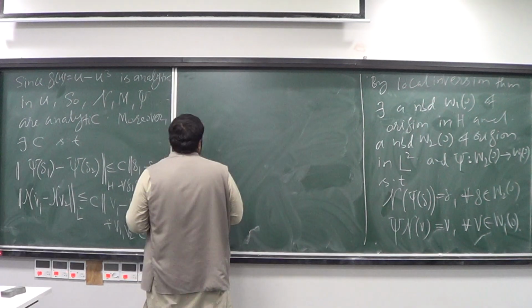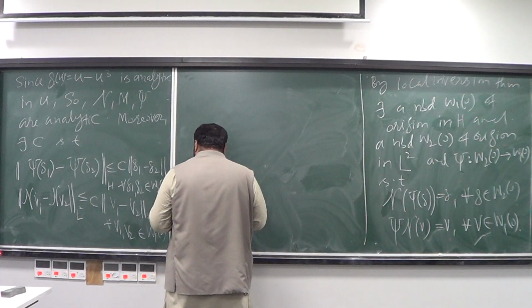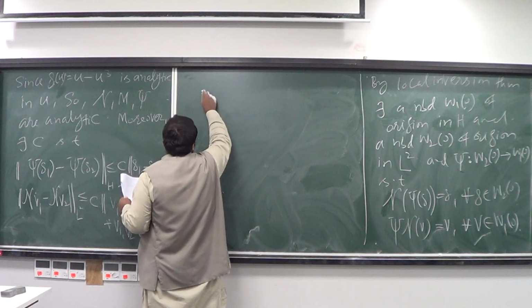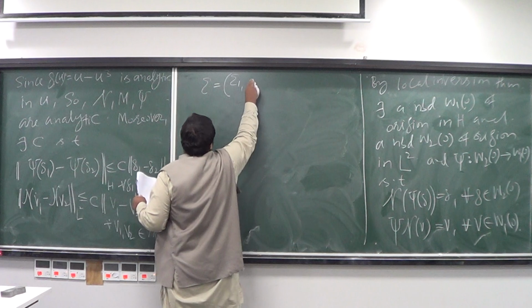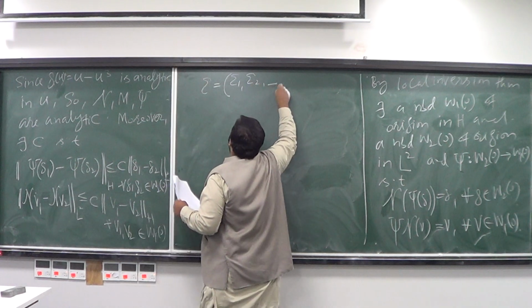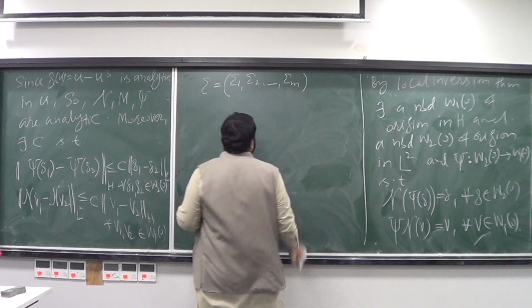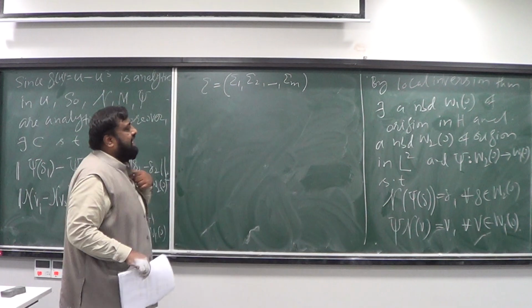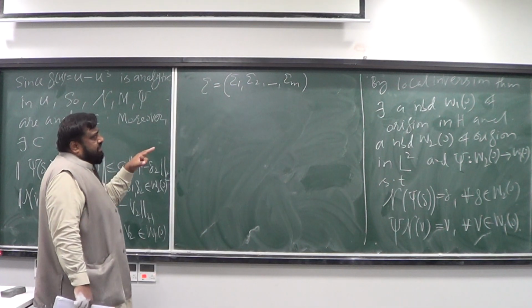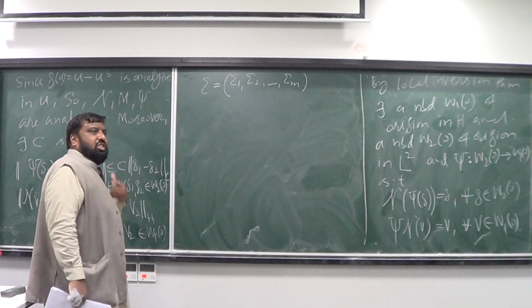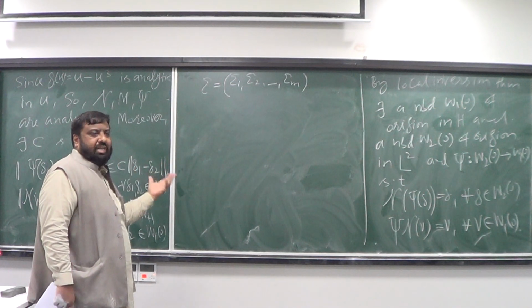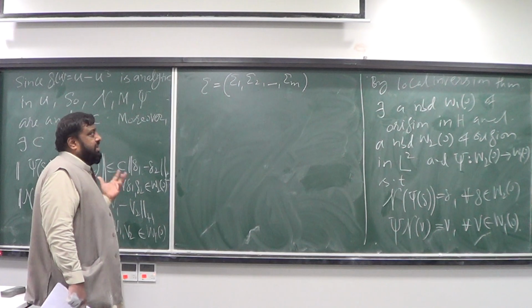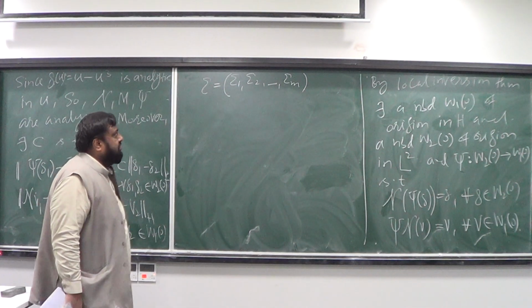And now, in order to do this, let's first consider some xi, a map xi up to xi M, where the small m is really the dimension of the kernel of the operator L actually.